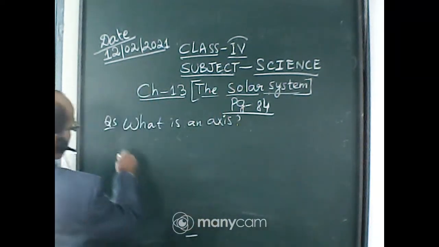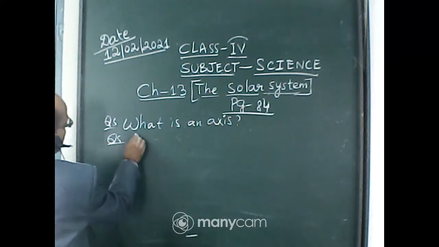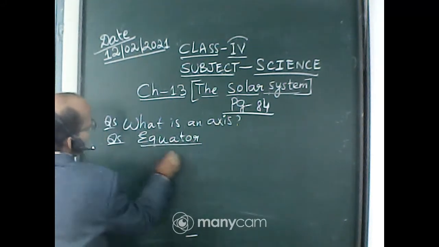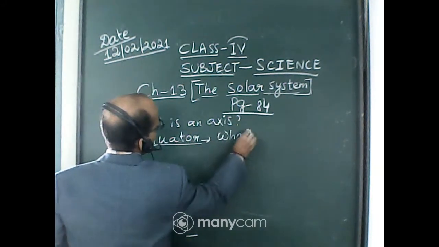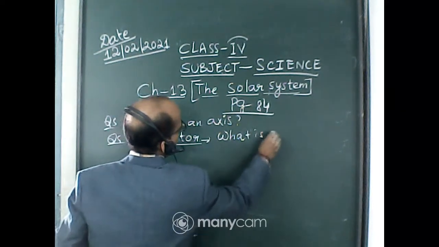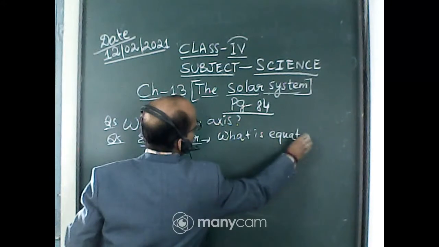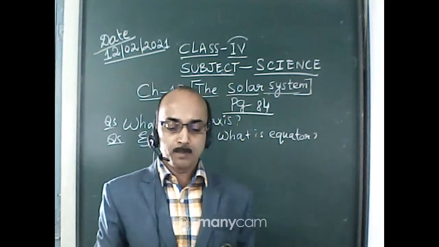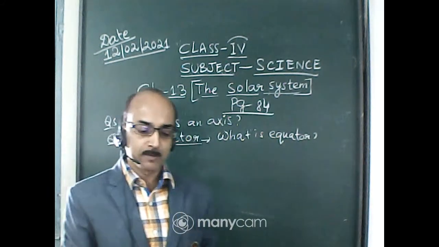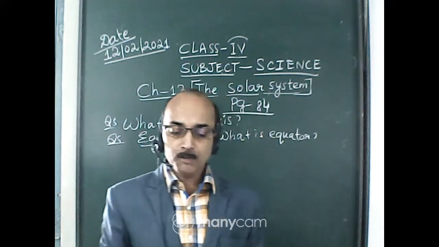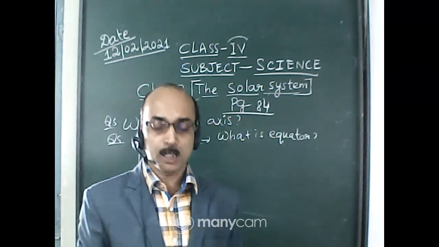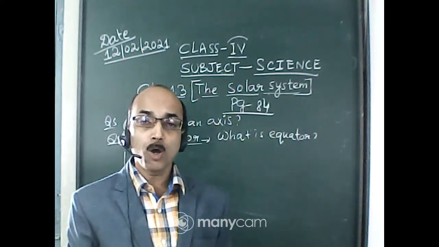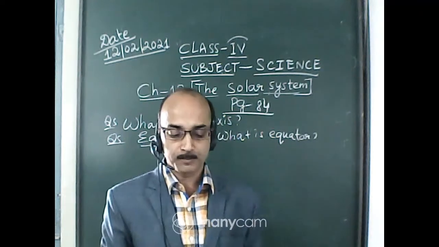Then there is another question, that is equator. What is equator? Equator is an imaginary line that divides the earth into two equal halves. The upper half between the north pole and the equator is the northern hemisphere, and the lower half between the equator and the south pole is the southern hemisphere.